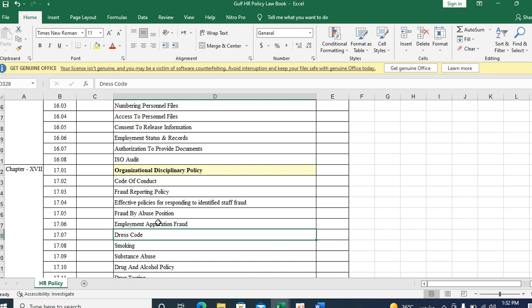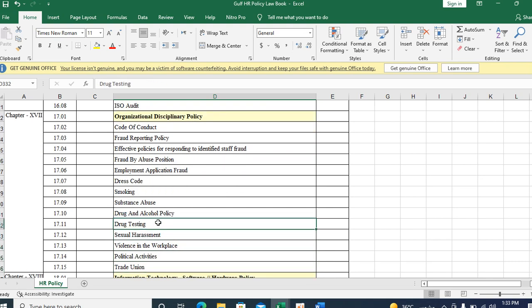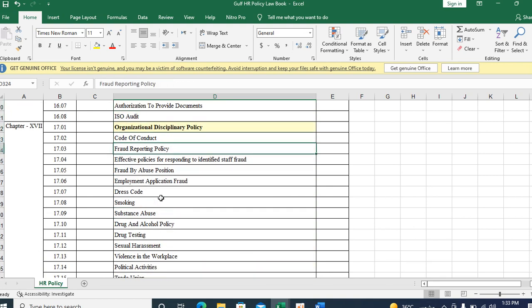Dress code: if you have a uniform dress code, holiday dress code or regular dress code, it has to be mentioned in the dress code policy. Smoking policy, this is disciplinary and will come under the smoking policy. Drug and alcohol policy, drug testing policy, sexual harassment policy, violence in the workplace policy, political activity policy, trade union policy. These are all the policies coming under our organizational disciplinary policies.